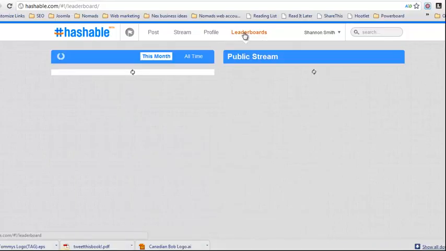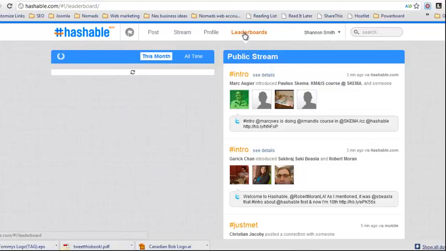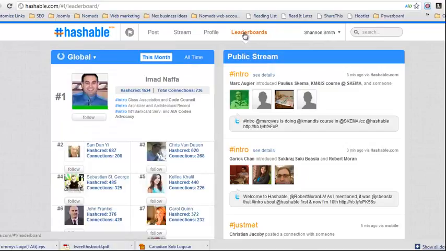Then one cool feature is I can also see a leaderboard here. The leaderboard's cool because you can see who really strong networkers are. And if you were a strong person at networking and you went into the leaderboard, then maybe there's an opportunity for you to make some new connections with other people who are interested in things that you're talking about on Twitter. So it's kind of handy. I can see why Hashable have done this. They're trying to give you a goal to achieve. There's points and a leaderboard and all that sort of stuff. They're trying to encourage someone to be the best, get a bit of competition involved, which is going to make their tool spread virally.